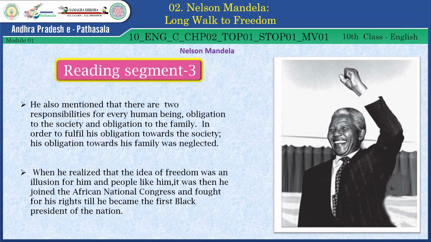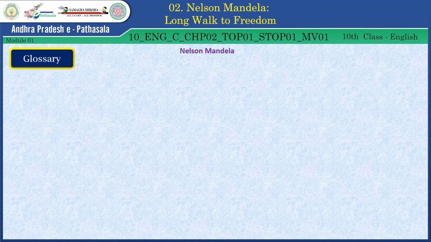When he realized that the idea of freedom was an illusion for him and people like him, it was then he joined the African National Congress and fought for his rights till he became the first black president of the nation. Let's see the glossary now.